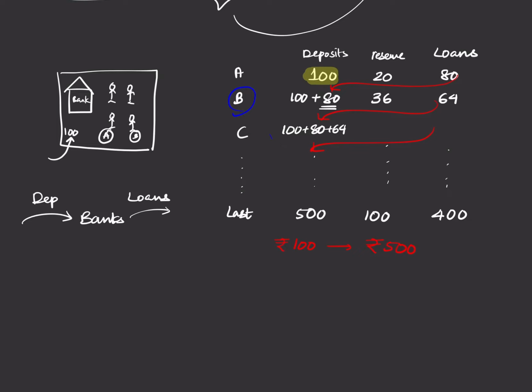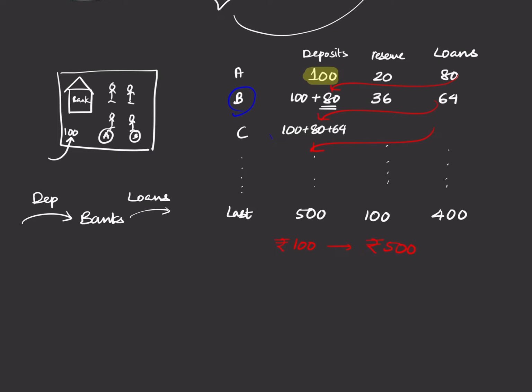For example, if the reserve here was 50, then the bank would only give loans of 50 and then 50% of the next. And hence the bank can't give so much of loan and hence not make so much of profit. So this is basically the concept of money multiplier, where 100 rupees that was printed or minted by the supplier, that is the RBI or the government of India, became 500 rupees just because of banks. Think about it. Isn't that great?